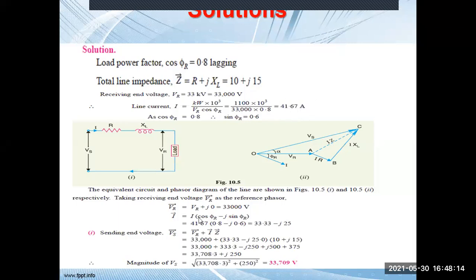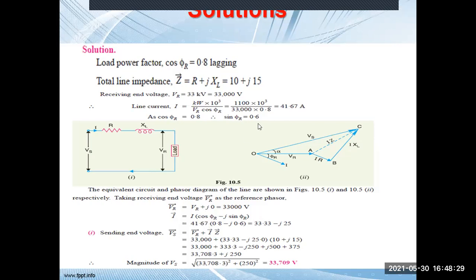Now, having calculated the current, VR equals VR plus j0, this VR being the receiving end voltage. I is equal to I cos phi r minus j sin phi r, because I has an angle of phi r.